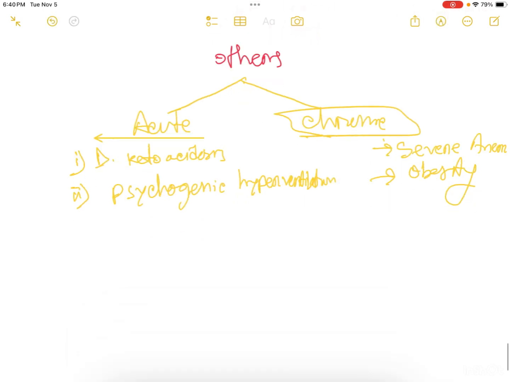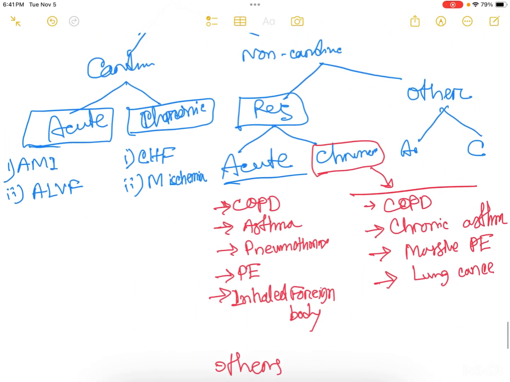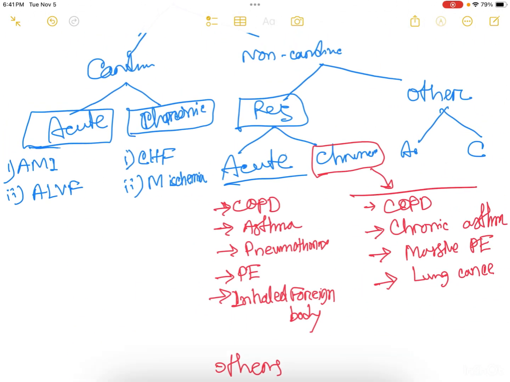So if we summarize the topic, causes of breathlessness or dyspnea are of two types: cardiac causes and non-cardiac causes. Cardiac causes are divided into two types: acute and chronic. Acute: myocardial infarction, acute left ventricular failure. Chronic: chronic heart failure, myocardial ischemia. Non-cardiac causes include two things: respiratory and other causes. Respiratory causes include acute and chronic states: acute exacerbation of COPD and acute severe asthma.